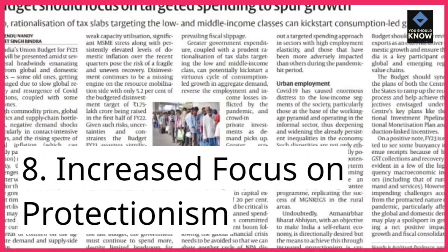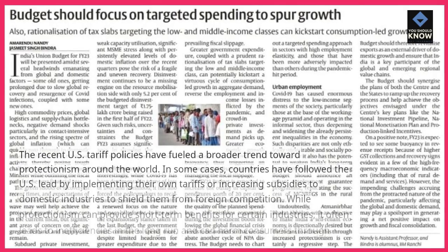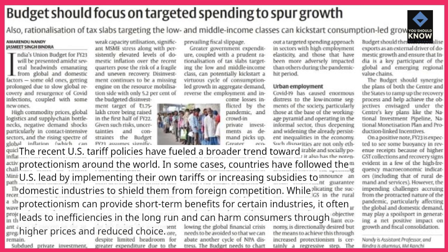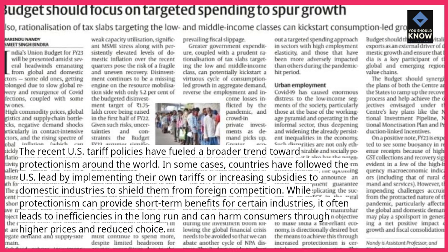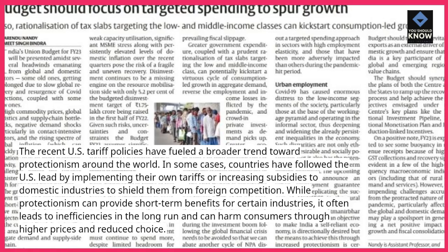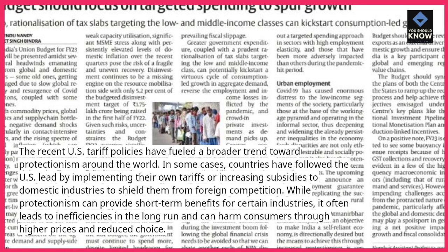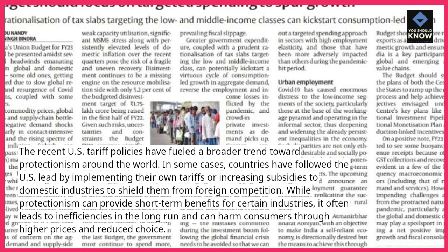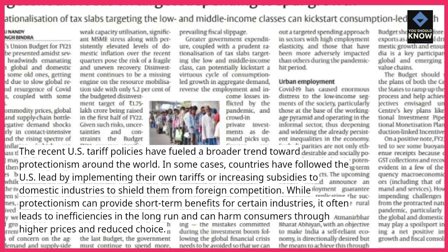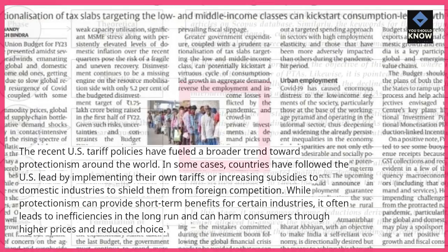8. Increased focus on protectionism. The recent U.S. tariff policies have fueled a broader trend toward protectionism around the world. In some cases, countries have followed the U.S. lead by implementing their own tariffs or increasing subsidies to domestic industries to shield them from foreign competition. While protectionism can provide short-term benefits for certain industries, it often leads to inefficiencies in the long run and can harm consumers through higher prices and reduced choice.